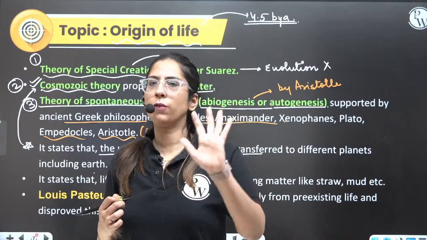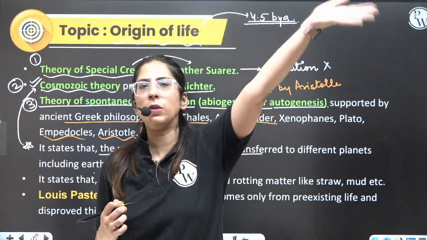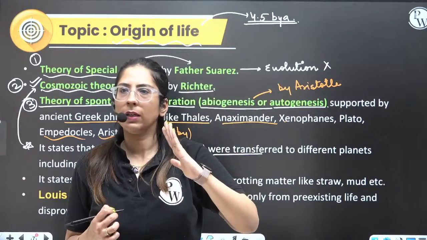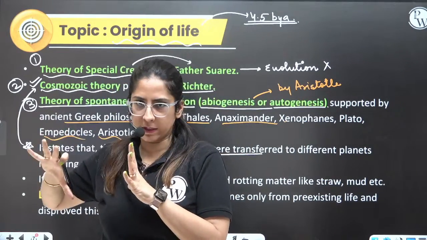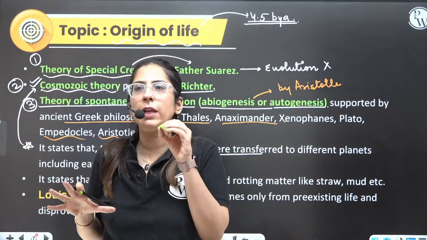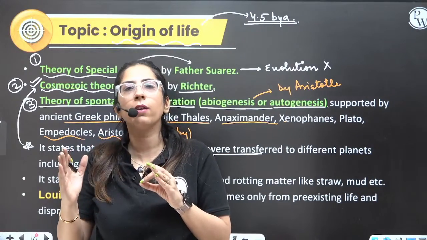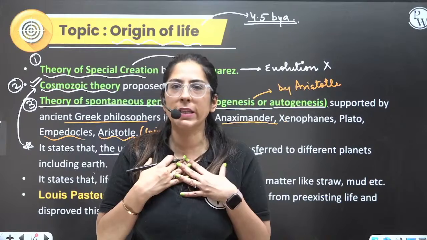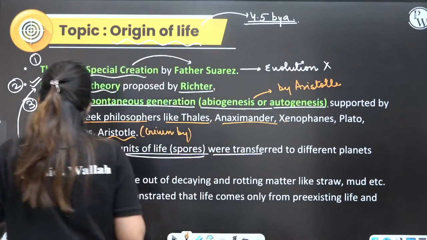Let's do a revision. First we talked about the universe. Second we talked about the galaxy. Then came the evolution of Earth. Earth evolution here we are not studying, because at the time we do organic evolution, I will tell you how the Earth evolved. This is how I teach, so that students can have a comparative understanding of the topic.